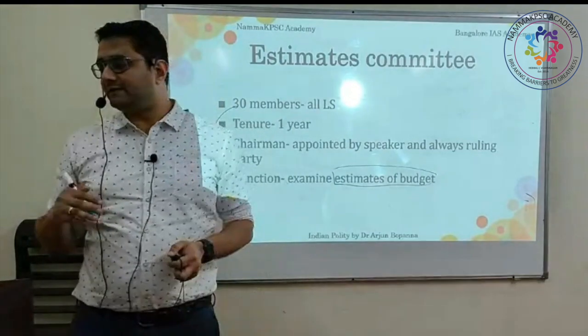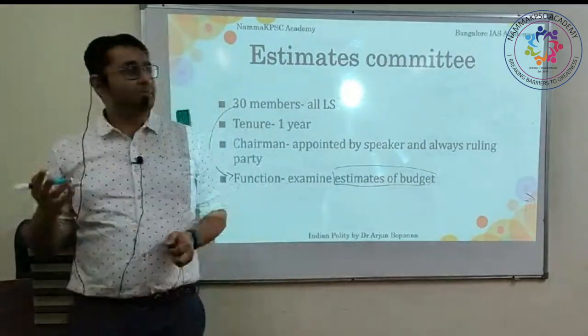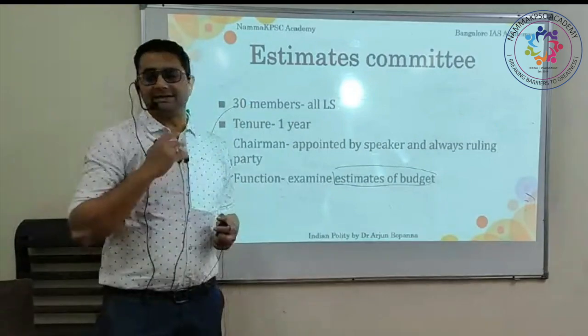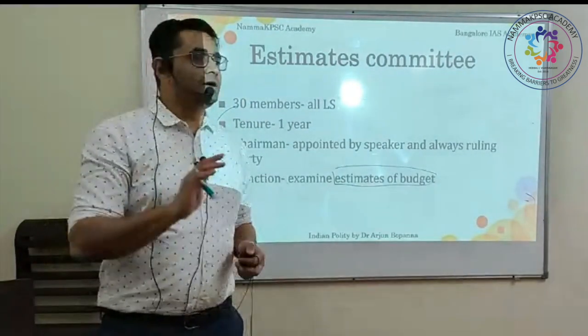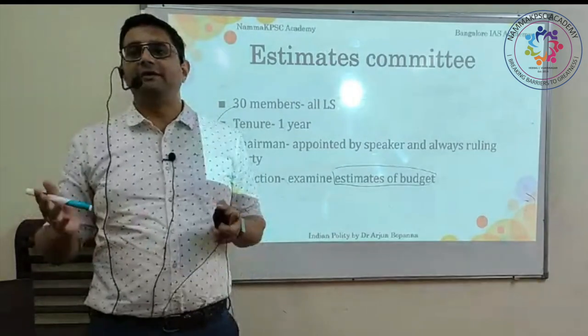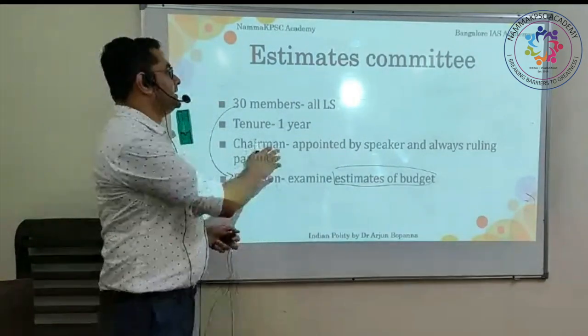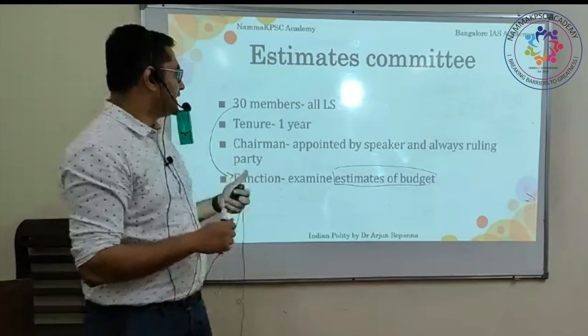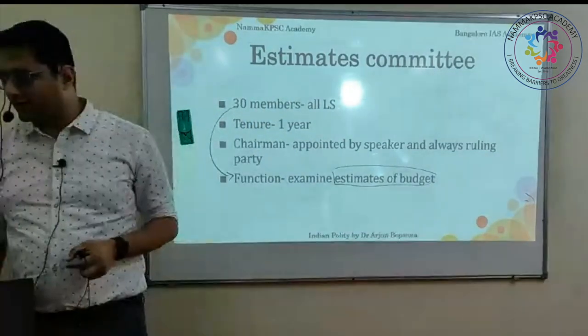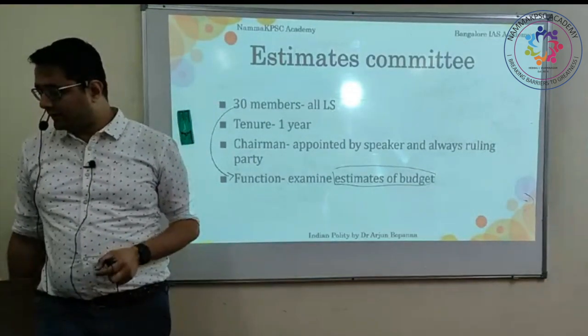So the estimates in the budget are examined by the Estimates Committee, as the name itself suggests. And as I told you, the budget is the prerogative of the Lok Sabha. So we have only members from Lok Sabha being represented in the Estimate Committee. Here also the tenure is 1 year. Okay, the tenure is also 1 year over here.